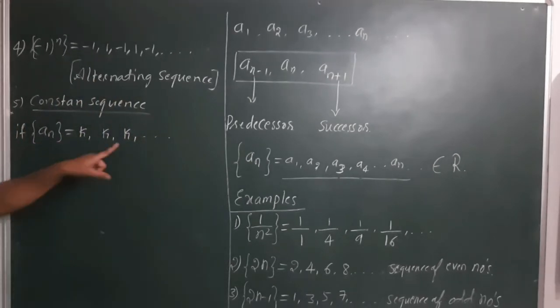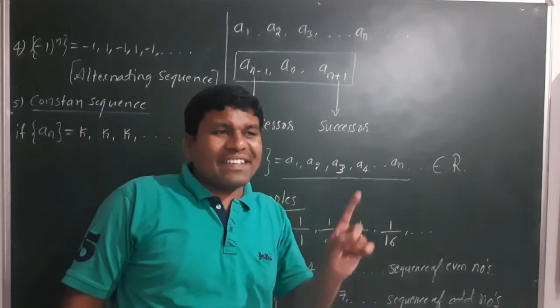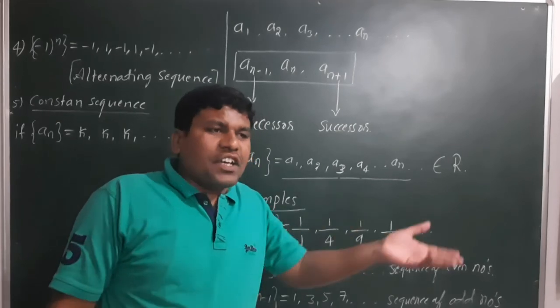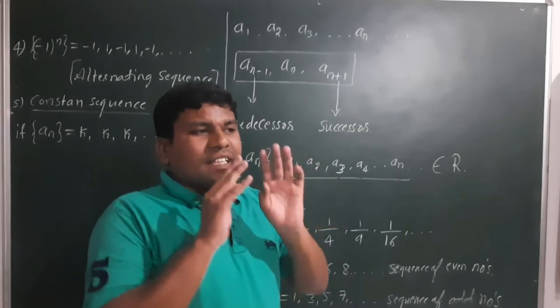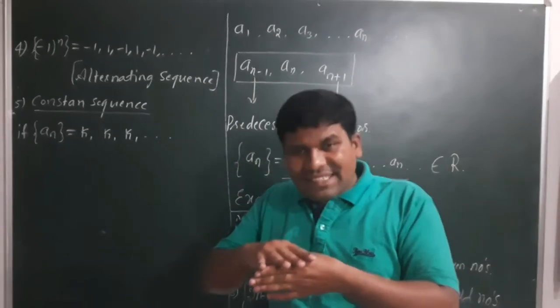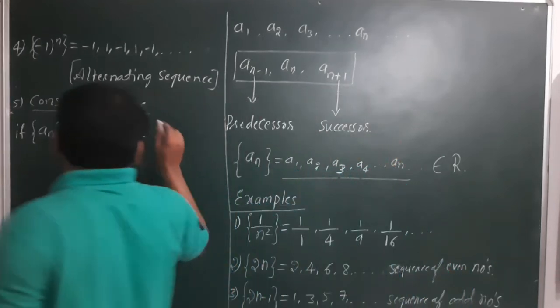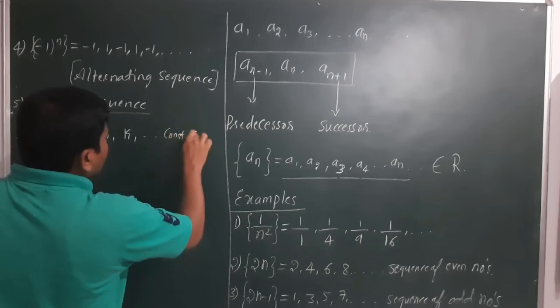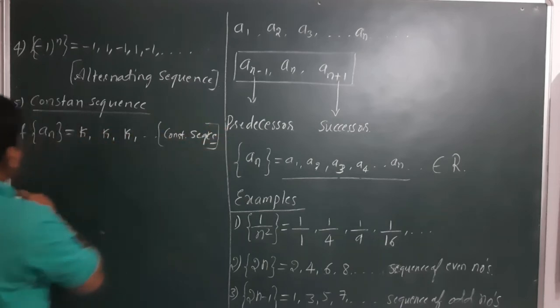That means this is representing a sequence a_n, but every term of the sequence is k itself. First term k, second term k, third term k, and the nth term will also be k. That means the terms of the sequence are not changing at all. This sequence is called a constant sequence.